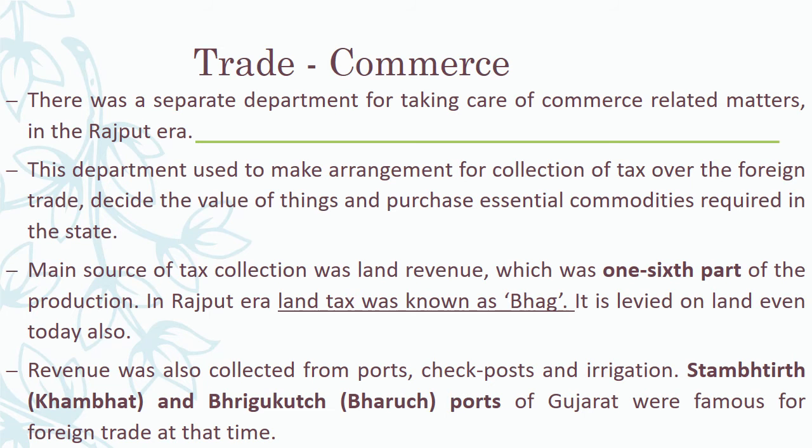Main source of tax collection was land revenue, which was 1/6 part of the production. In Rajput era, land tax was known as bhag. It is levied on land even today also. Revenue was also collected from ports, checkposts and irrigation. Stambhatir, Khambhat and Bhrigukach, Bharuch ports of Gujarat were famous for foreign trade at that time.